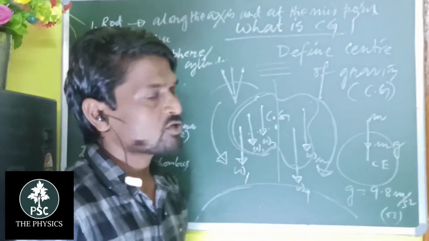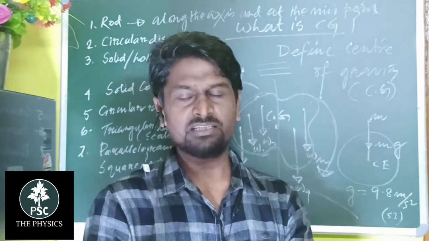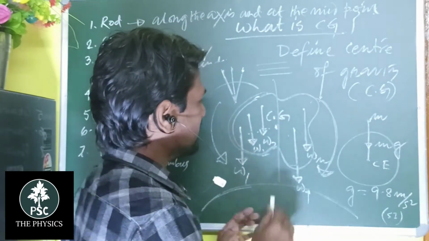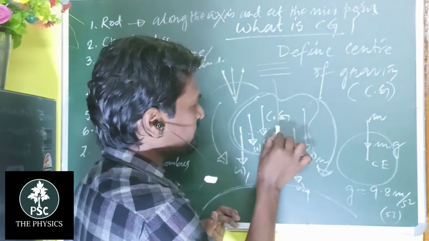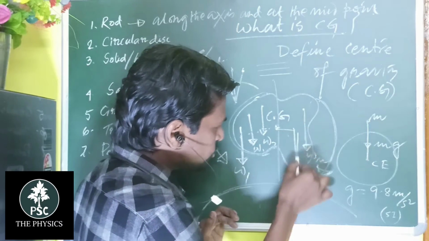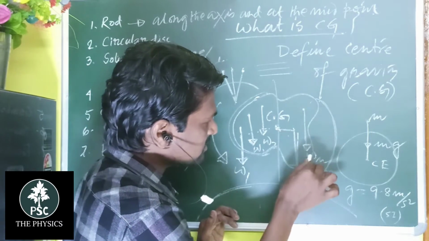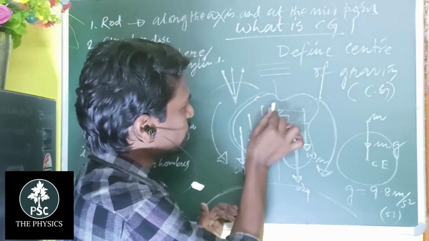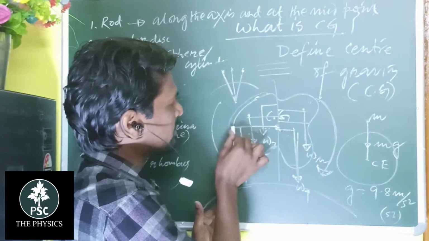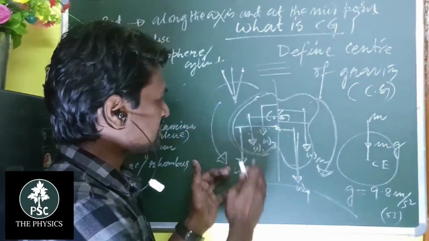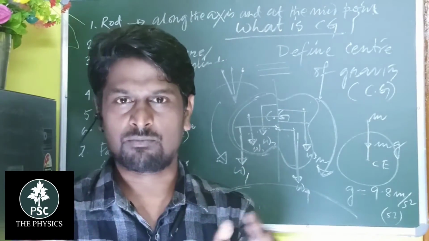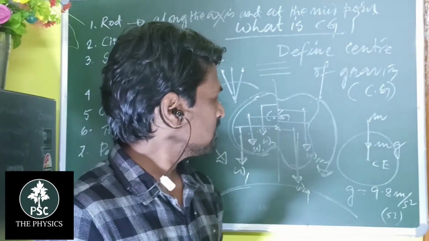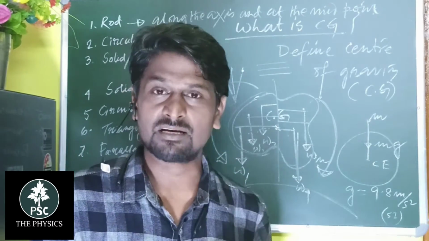So define center of gravity. Center of gravity is the specific point about which, if we take a moment, that is force into perpendicular distance, this force into perpendicular distance, this force into perpendicular distance, and take the algebraic sum, but you have to consider the sign convention.